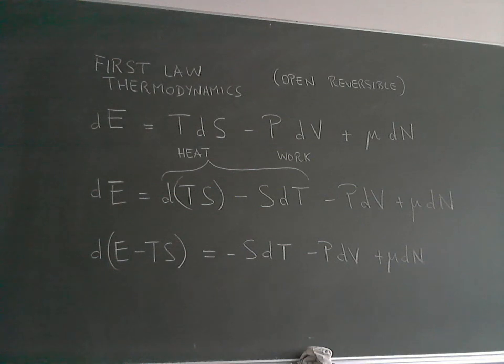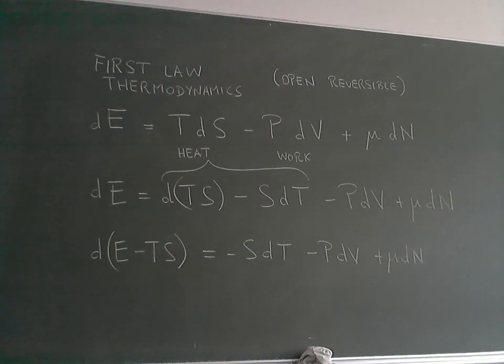So the transformation is the following. Let's rewrite the heat as a slightly different differential. So it's the differential of TS minus S dT. It's a very simple mathematical identity.